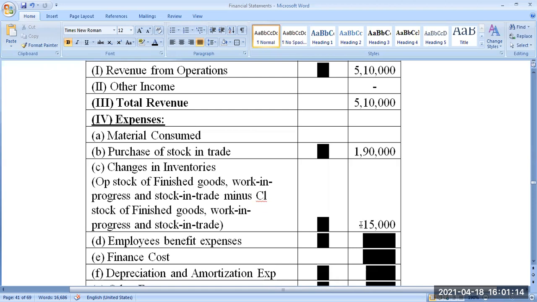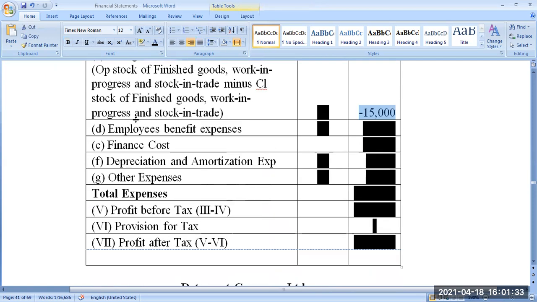So 15,000 is the change in inventory. Meaning, even though you bought your inventory for 1,90,000, you used only 1,75,000. That's the meaning. Okay. 1,75,000 is the effective amount of goods used for sales. Cost of sales. Okay.